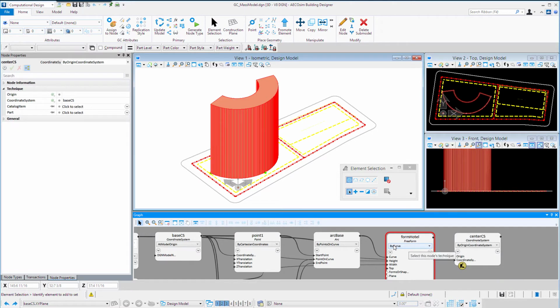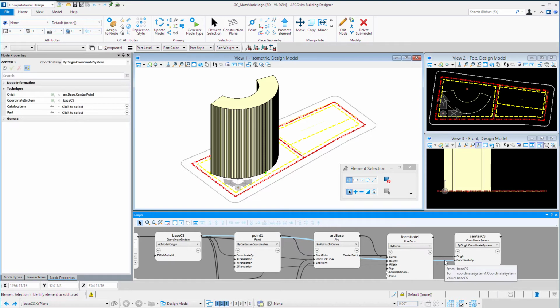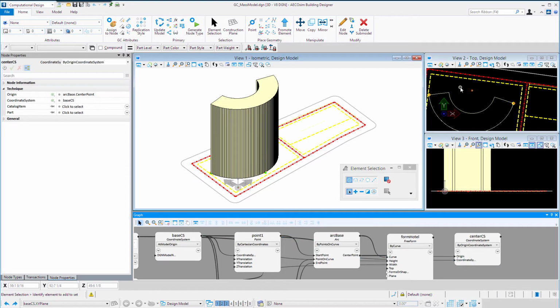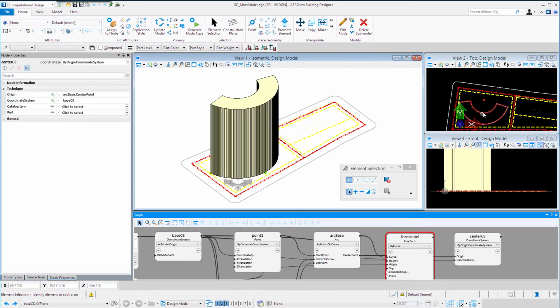For the origin, I want to use the center of that arc that was created. Again, that's one of the outputs of the arc node. I can just pin that to the right-hand side of the node, and then link that to the origin input. My coordinate system input by default is already linked to my base CS. So that's fine, and we can see here that we now have a coordinate system which represents the center of that arc. If I were to make any modifications to that arc, that center would move with them.